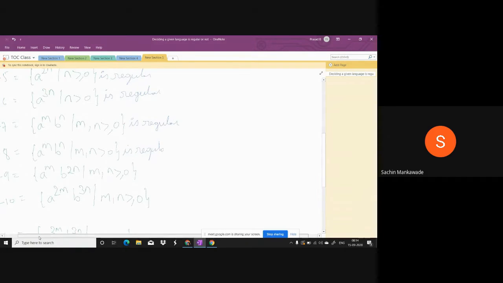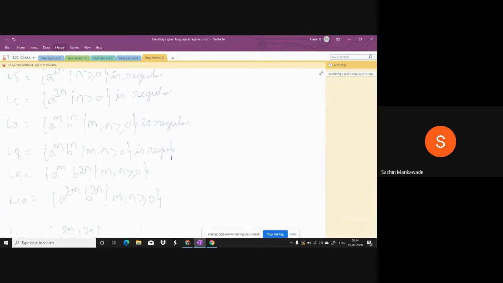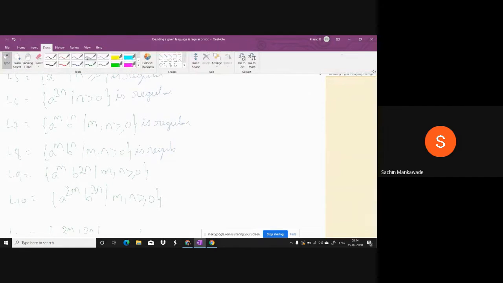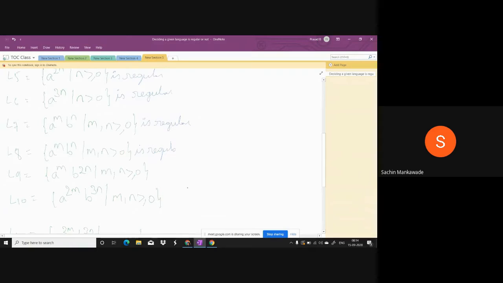What is L9? In L9, 0 or more A's followed by 0 or more B's, but B's must be in even number. In L9, 0 or more A's followed by 0 or more B's.